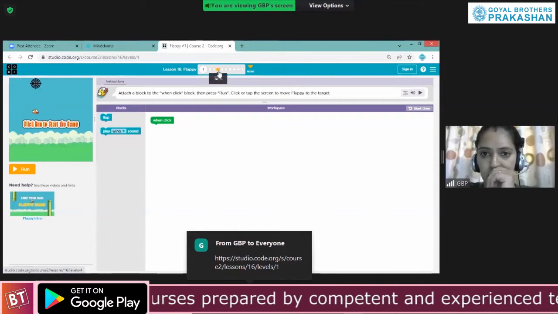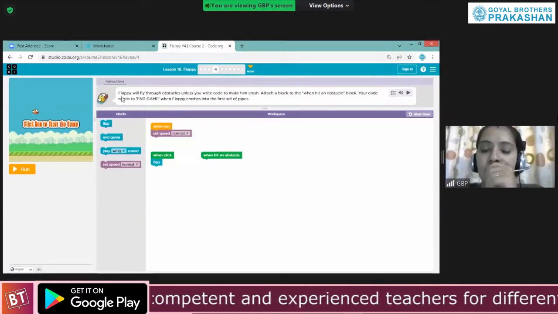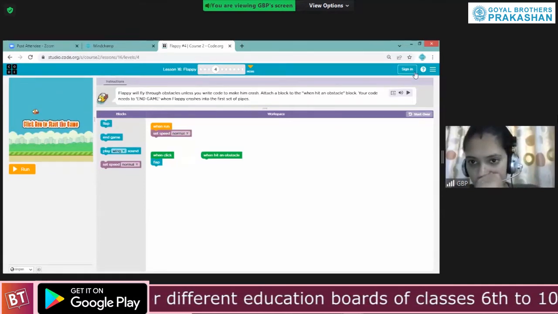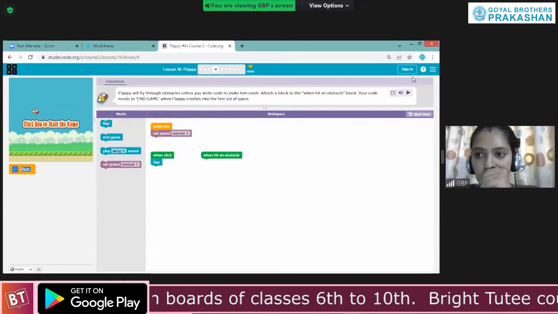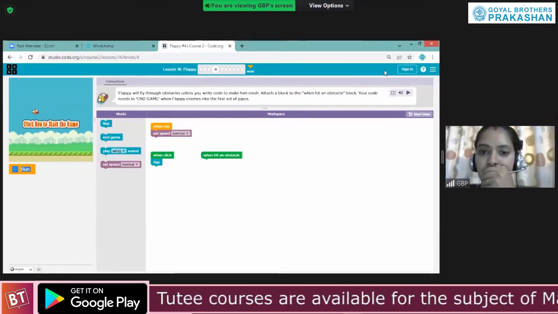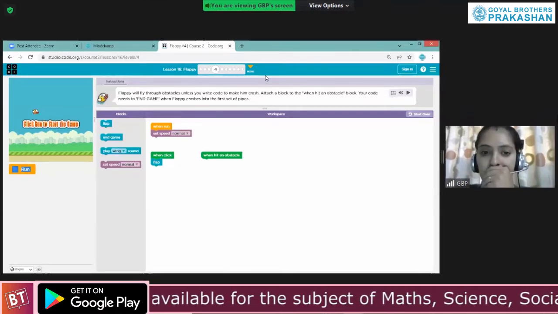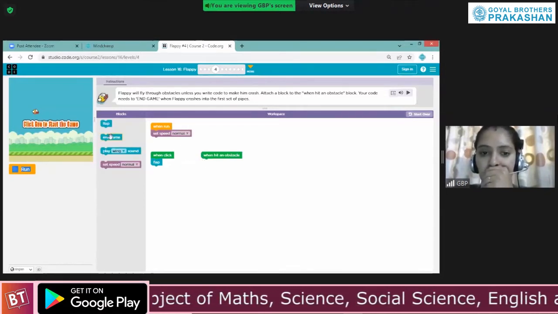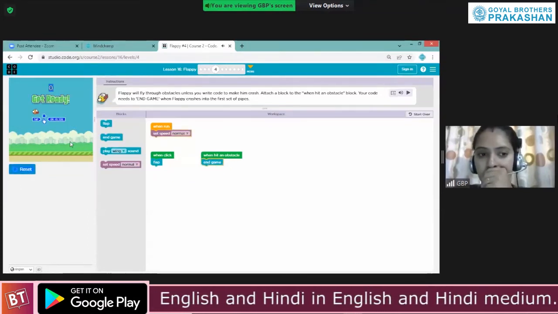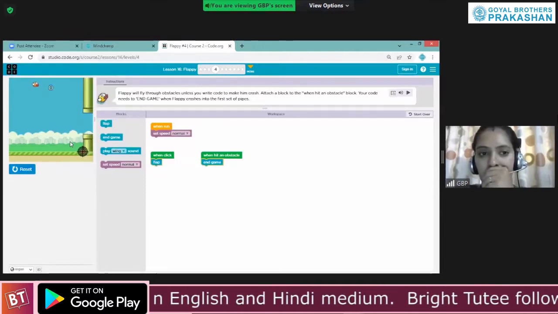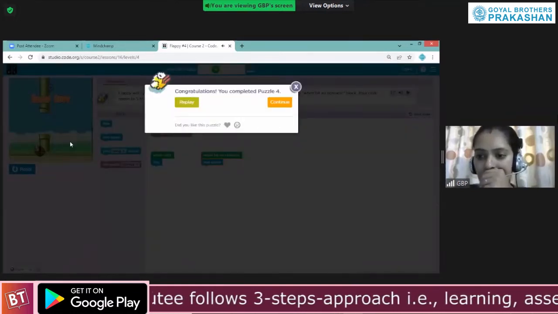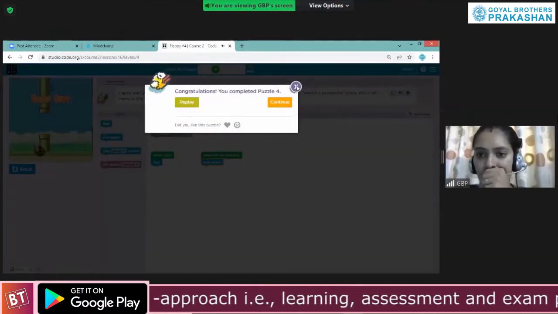This is the fourth one. It is saying that Flappy will fly through the obstacles unless you write the code to make him crash. Attach a block to the when hit an obstacle block. Your code needs to end the game when Flappy crashes into the first set of pipes. So whenever it is hitting an obstacle, you need to end the game. Okay, and click on run. So when you play it, whenever it is hitting the obstacle, it will end the game. So that was puzzle number 4.